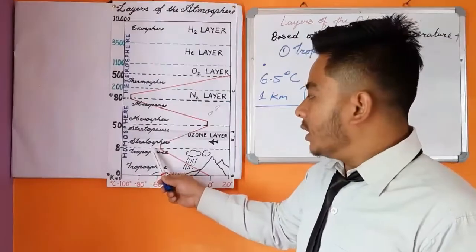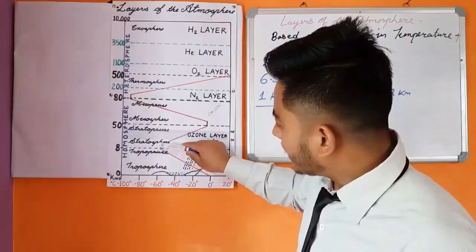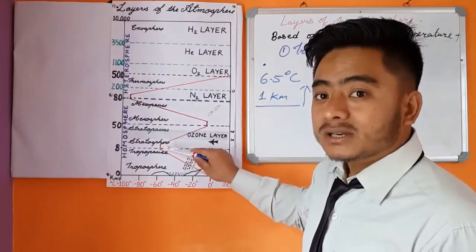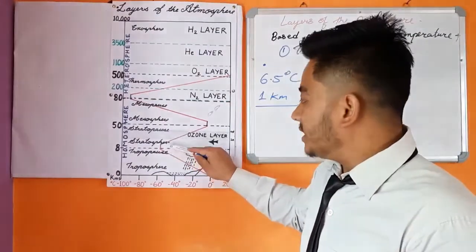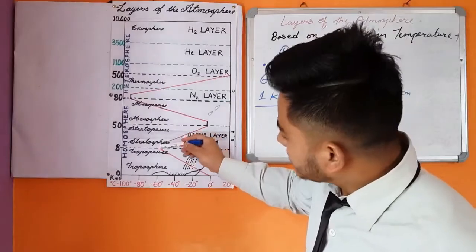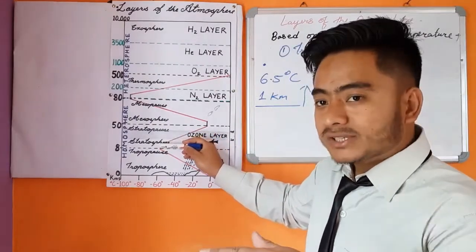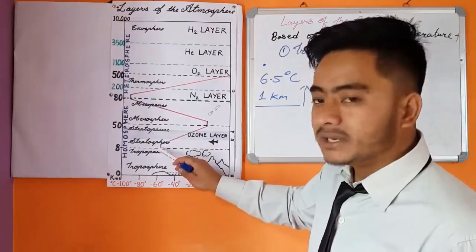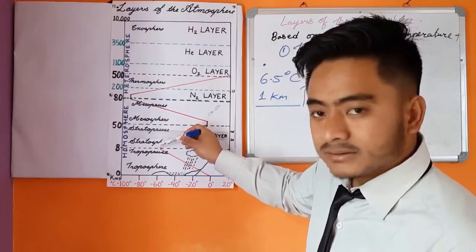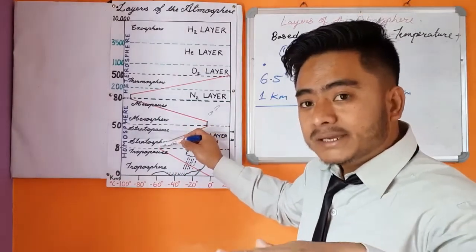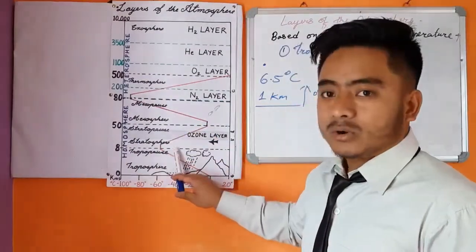Tropopause is the upper boundary of the troposphere from where temperature stops decreasing with increasing height. That means in this particular zone the temperature remains constant. For example, if it is minus 60 degrees Celsius, then up to a certain height the temperature will remain same, and this layer or zone is actually called tropopause.